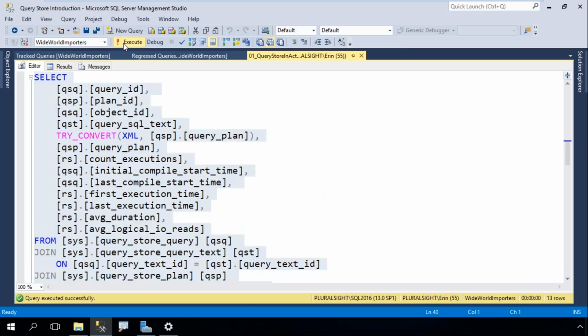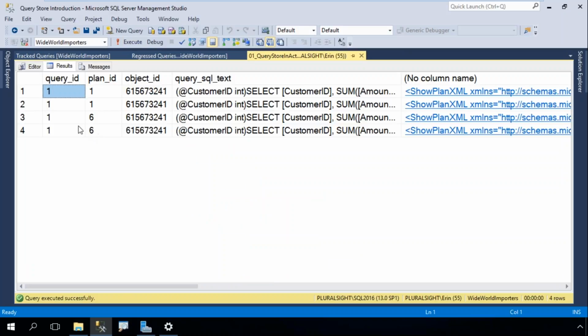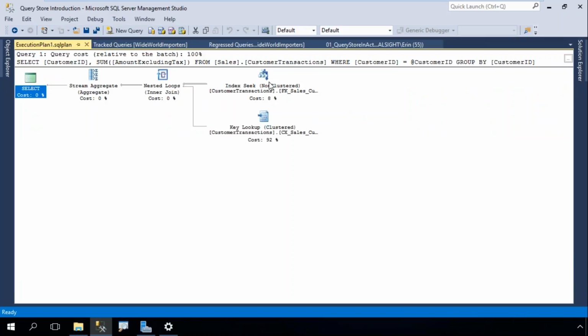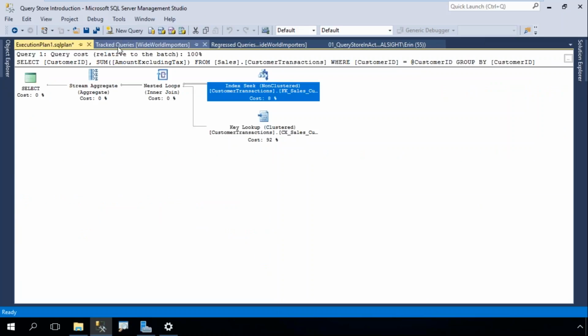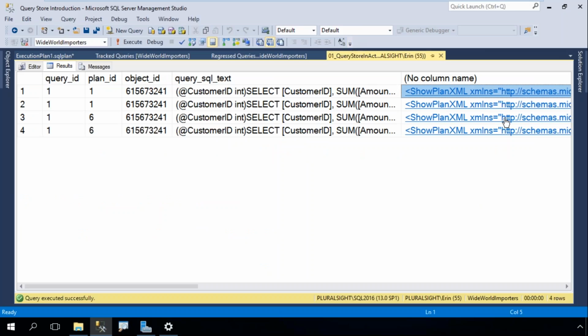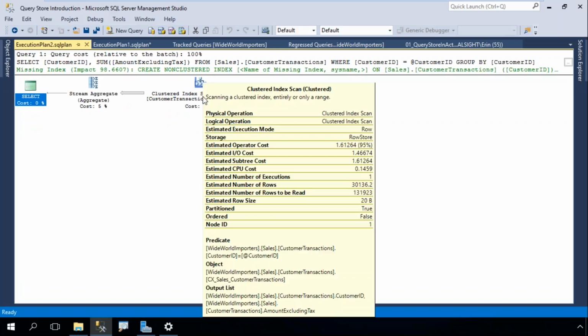So I'm going to highlight this and execute, and now I see that for query ID 1, I've got those two plans, plan ID 1 and plan ID 6. And if I click on plan ID 1, I can see that I have an index seek and a key lookup. And over here, if I look at the other plan, I have a clustered index scan.